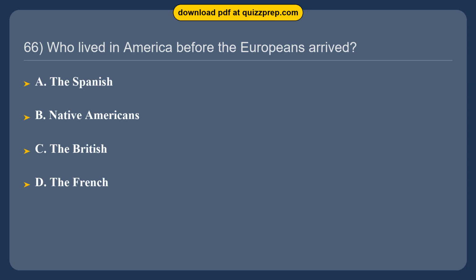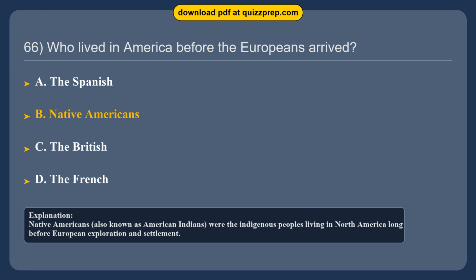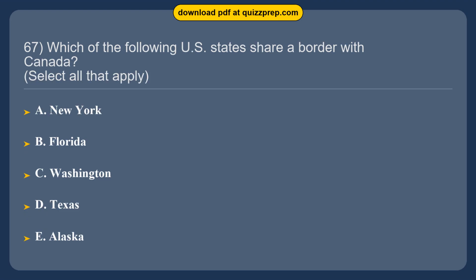Question 66. Who lived in America before the Europeans arrived? Option A. The Spanish. Option B. Native Americans. Option C. The British. Option D. The French. The correct answer is option B. Native Americans. Native Americans, also known as American Indians, were the indigenous peoples living in North America long before European exploration and settlement.